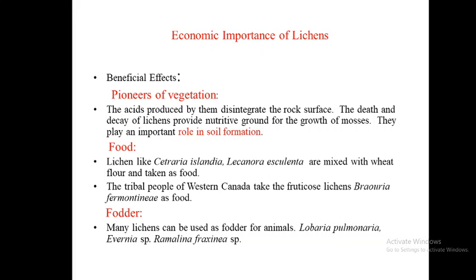Cladonia rangifera is a nutritive fodder for reindeer in polar regions, commonly called reindeer moss. Cetraria islandica is used as a fodder in Iceland and is known as Iceland moss.